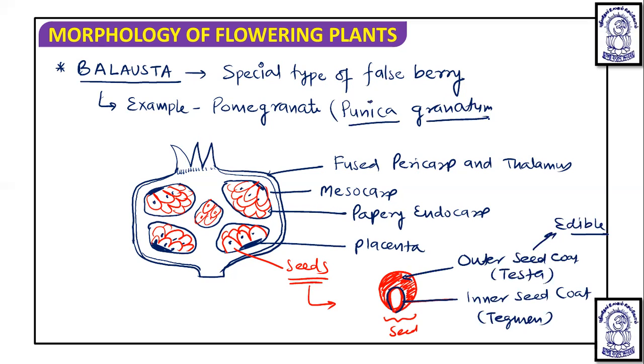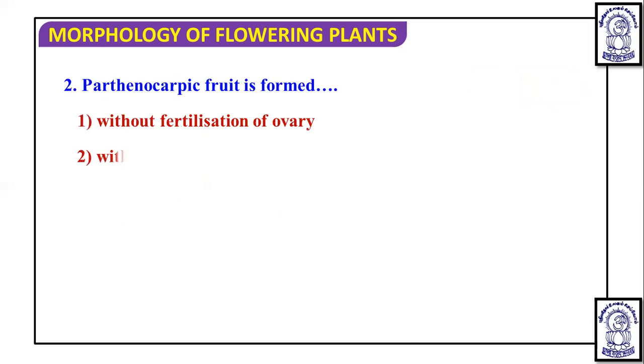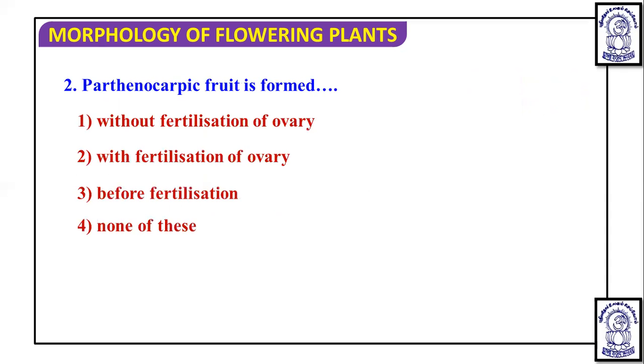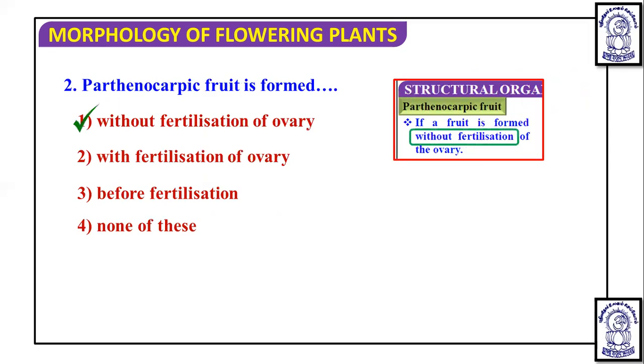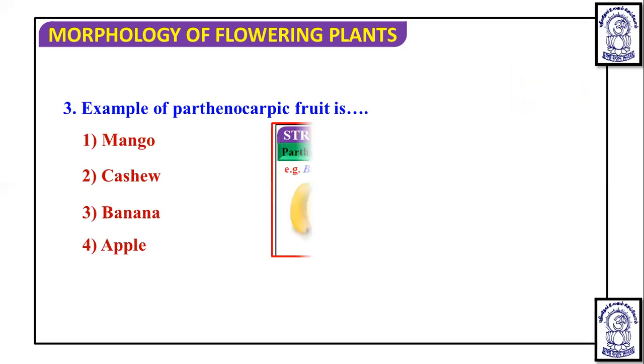Okay, dear students. So this is about the balausta and all types of fleshy fruits. Now we will be discussing the dry fruits. Before that, let us discuss some questions. A fertilized ovary is called a fruit. A parthenocarpic fruit is formed, obviously, without fertilization of the ovary. Of the examples, mango is seeded, cashew nut is also seeded, banana, apple is seeded, so banana will be the answer.